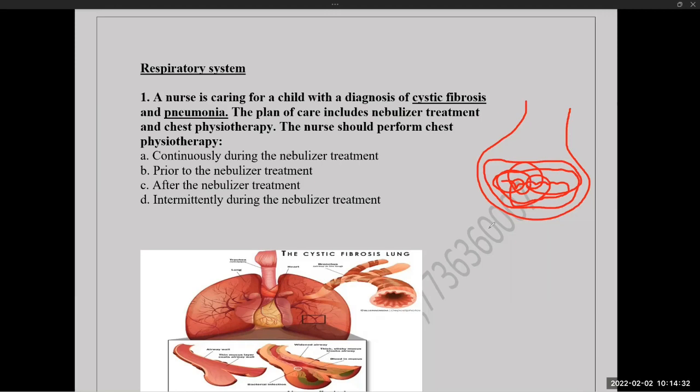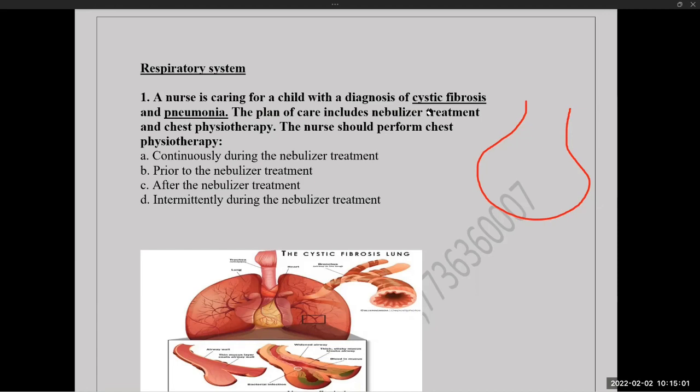You need to remove the entire thick exudates. How do we remove this? By hydrating the client, which will help to thin the secretions. And by performing chest physiotherapy, you can mobilize the secretions.